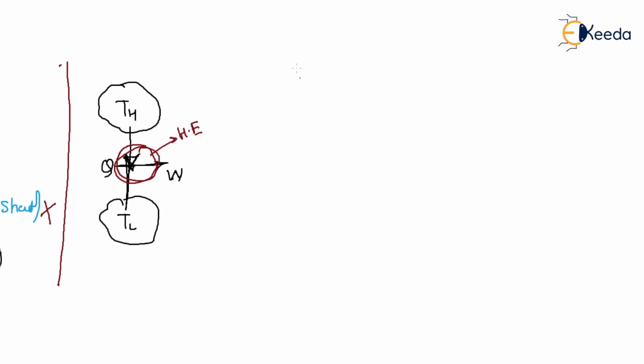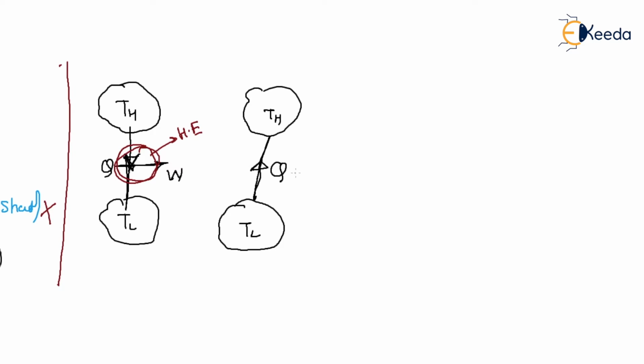Right? But see the next attempt. Again, there is a low temperature body and a high temperature body. If you supply heat from the low temperature body to the high temperature body, it is never possible.